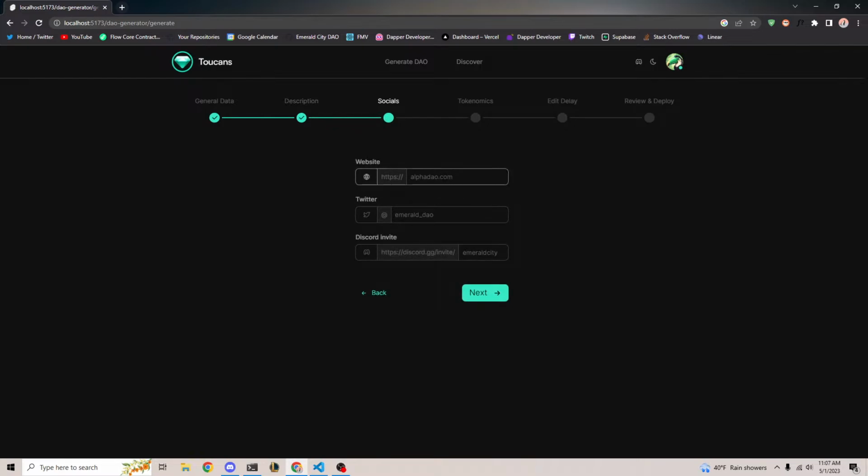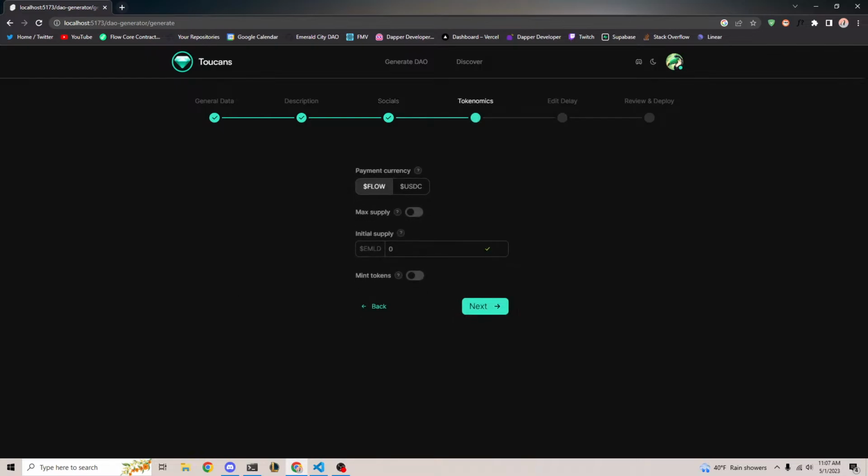The next part is a description, so I'm just going to put a DAO for amazing emerald people. The next step is socials, so you can put a website, Twitter, Discord. For this one, I'm just going to put etdao.org. For Twitter, I'm just going to put Emerald DAO. And for the Discord, I'm going to put Emerald City. And hopefully, it should display in a way that it's easy for you to put the correct format for each of these. Okay, awesome. So let's go to the next step.